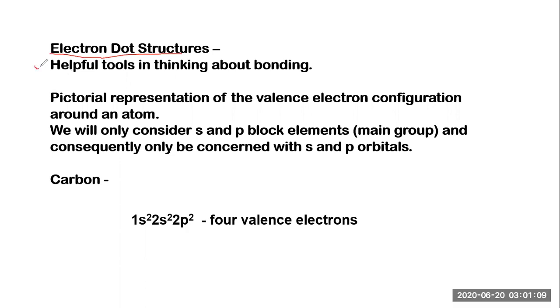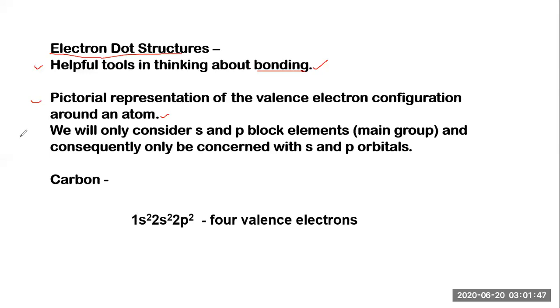Electron dot structures are helpful tools in thinking about bonding. An electron dot structure reveals how strong the bonding is, giving an idea of the bonding just by showing the number of electrons shared between two atoms. It's a pictorial representation of the valence electron configuration around an atom, showing how many electrons are shared from one atom towards another.